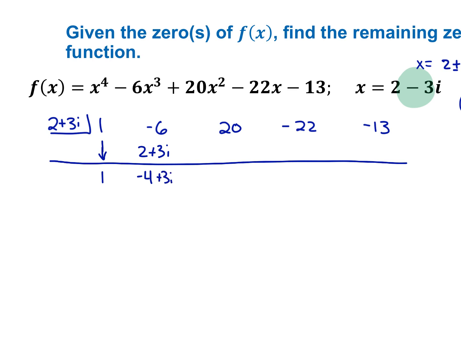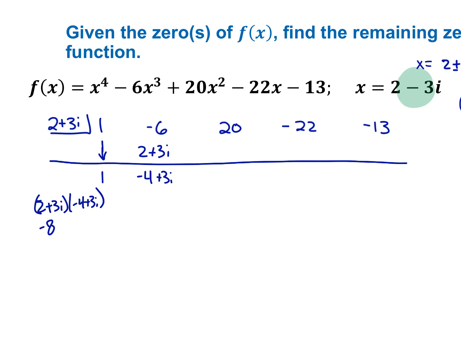And then you have to multiply. So you have to multiply 2 plus 3i times negative 4 plus 3i.